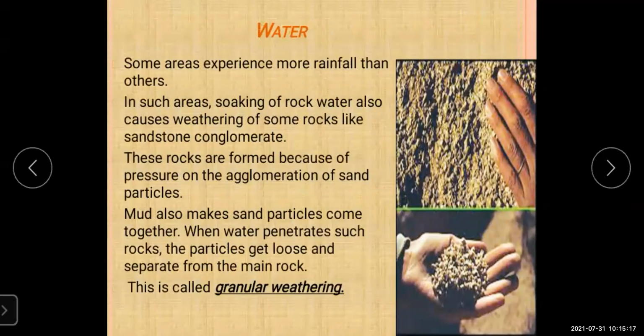The last main reason of mechanical weathering is water. Some areas experience more rainfall than others. In such areas, soaking of rock by water also causes weathering of some rocks like sandstone conglomerate.